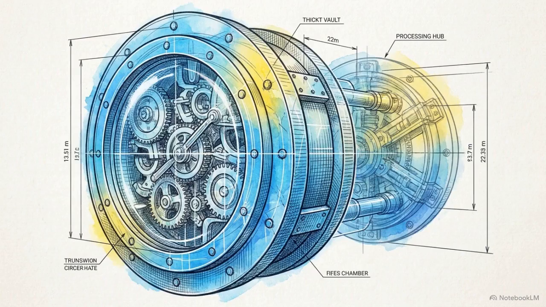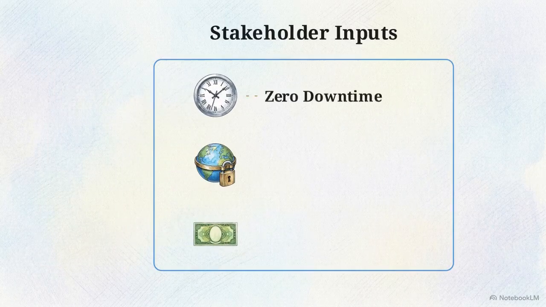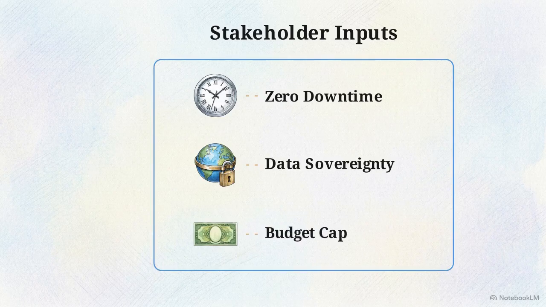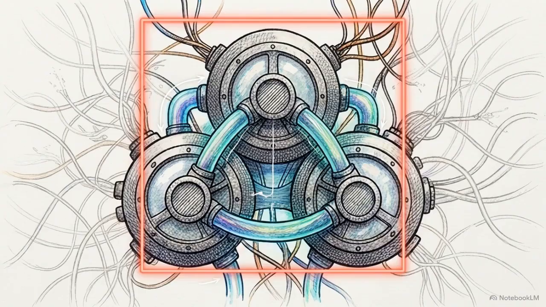Clause 8, Conceptualization, is the first chamber of the engine, operating at the highest level of abstraction. The process begins by capturing chaotic stakeholder concerns. A business lead might demand zero downtime, while compliance requires strict data sovereignty, and finance sets a hard budget cap. These philosophical concerns are translated into a strictly bounded problem space. This boundary prevents the engineering team from wasting resources solving the wrong problem.